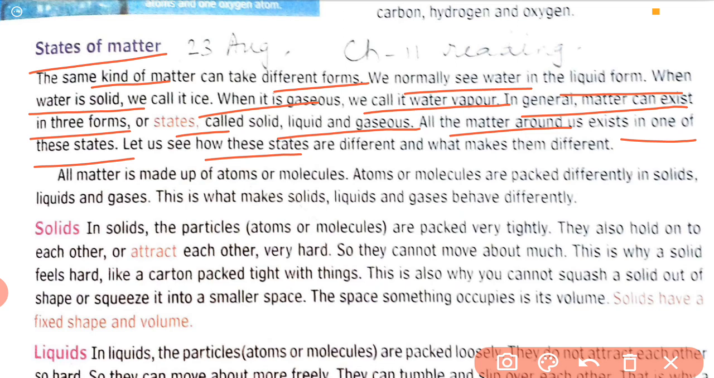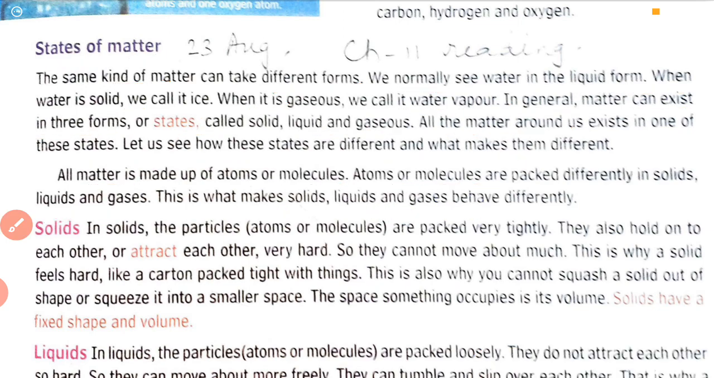Let us see how these states are different and what makes them different. All matter is made up of atoms or molecules. Atoms or molecules are packed differently in solids, liquids, and gases. This is what makes solids, liquids, and gases behave differently.